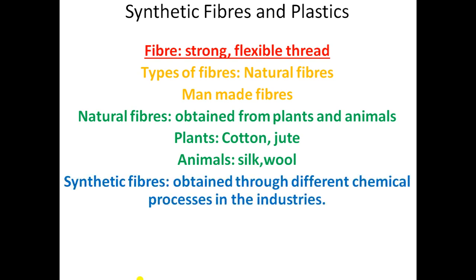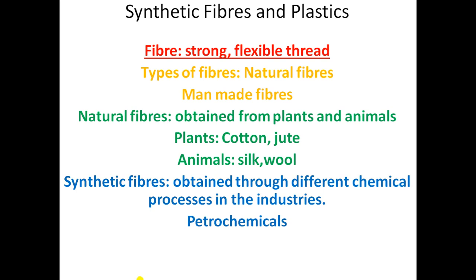Now the next one is synthetic fiber. Fibers obtained through different chemical processes in the industries are known as human-made fibers, or we can say synthetic fibers. Synthetic fibers are prepared using raw material, and generally raw material means where we initially get or make this fiber from. So the raw material is petroleum, and originally it is called petrochemical.